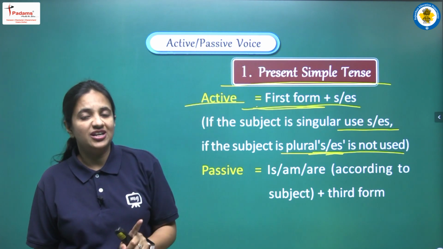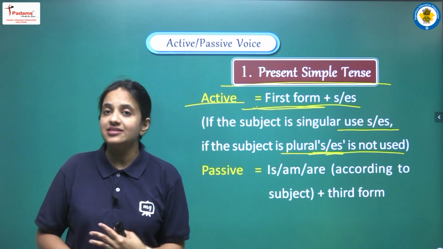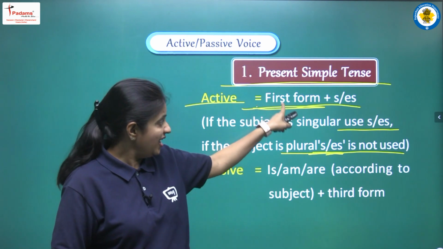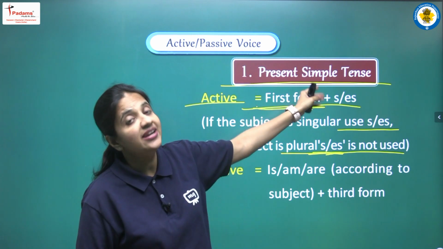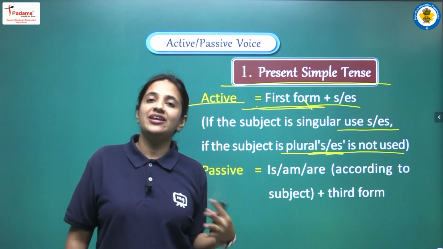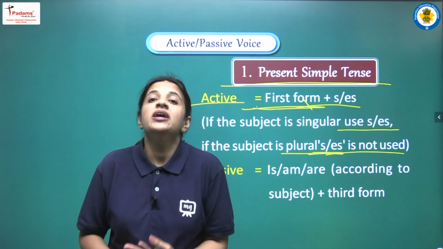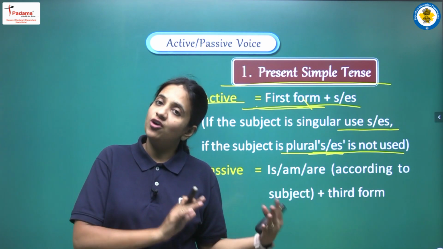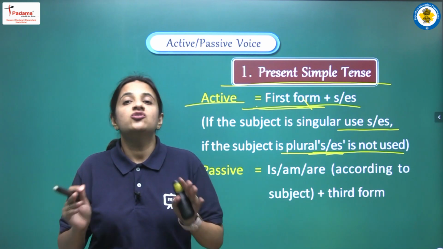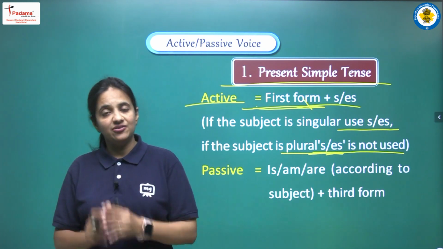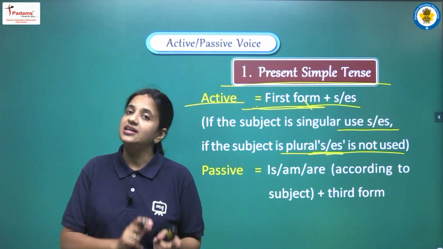So if the subject that is given to us is singular, then the first form of the main verb we have to write, and we have to add s or es. But if the subject that is given to us is in plural form, then only and only the first form of the verb will be given. So on the basis of these things, we have to identify that the given sentence belongs to present simple tense.